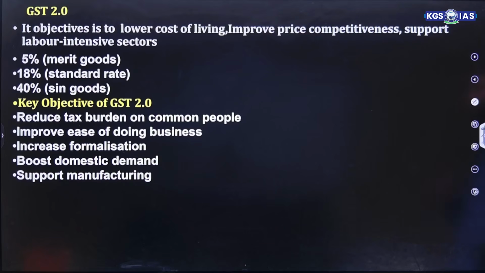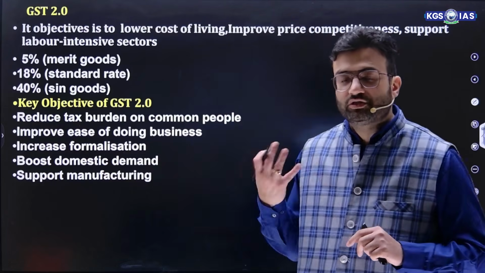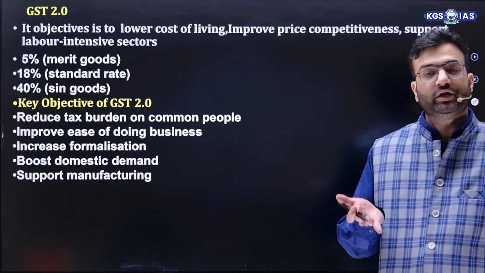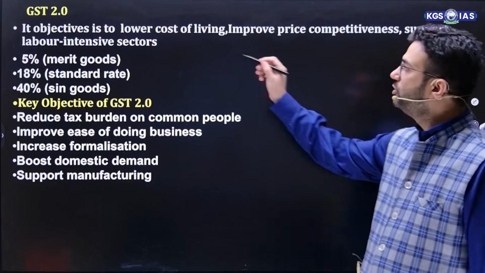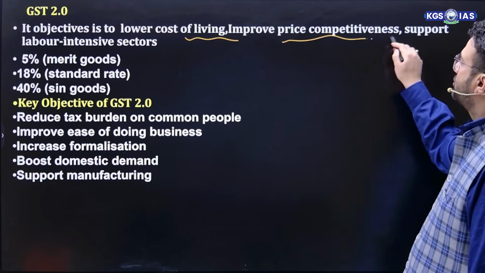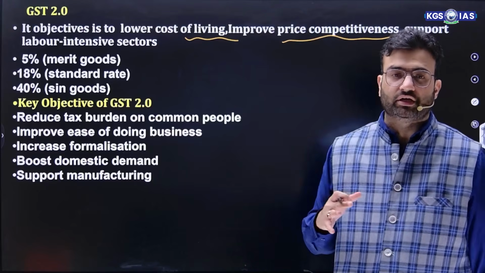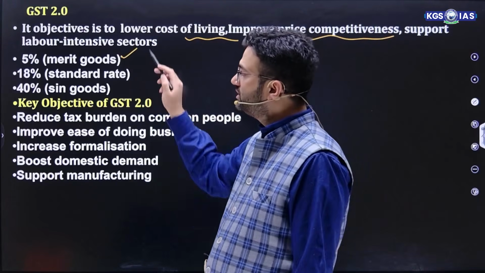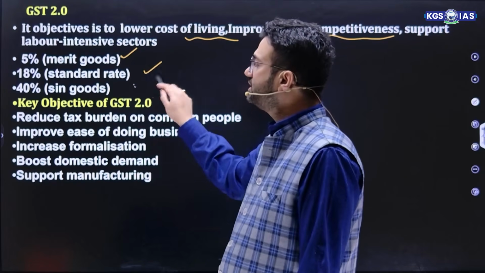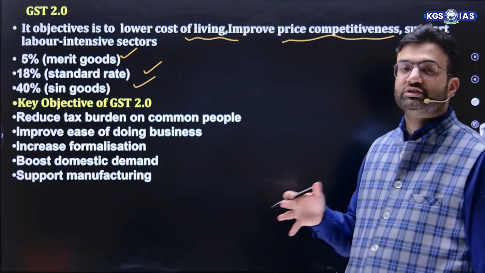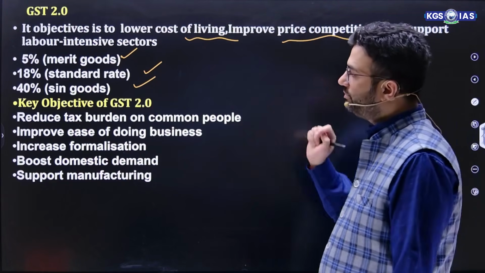Moving ahead, now GST 2.0. This GST 2.0 again creates a good sense of revenue for the government, and it also reduces a lot of pressure on the people as well. So its objective is to lower the cost of living, improve price competitiveness, and support labor intensive sectors. All those goods which are very essential, the merit goods, have a 5% GST. 18% is for the standard rates, and 40% for sin goods. That means those goods which are not good for human health, as well as create problems for other people, so 40% is levied on them.